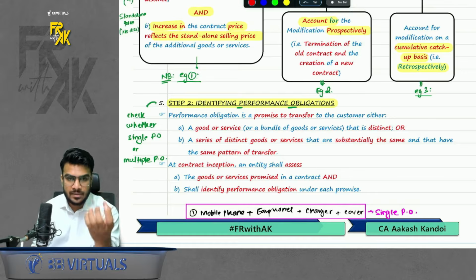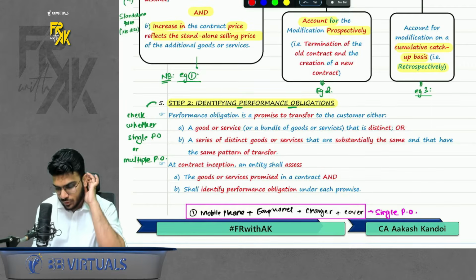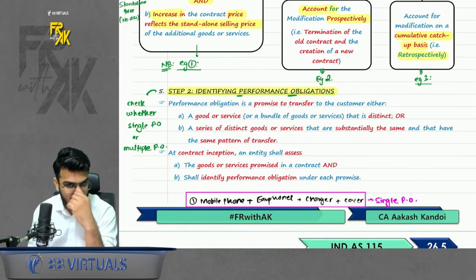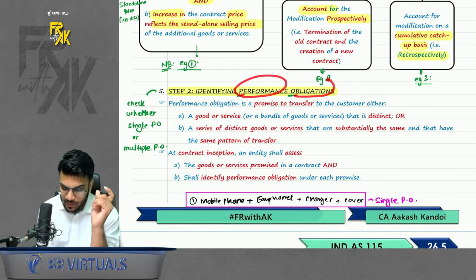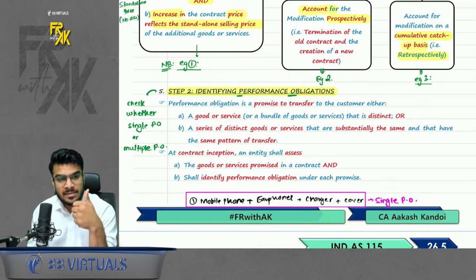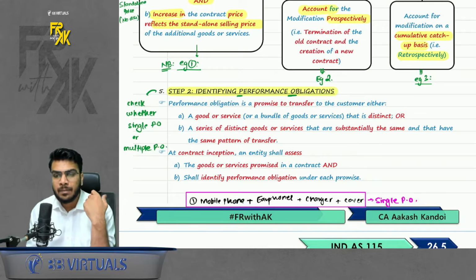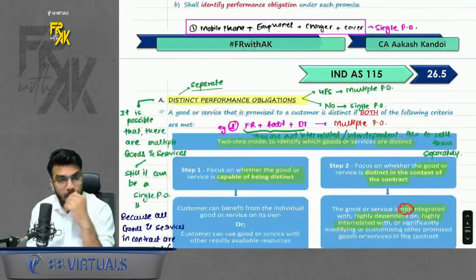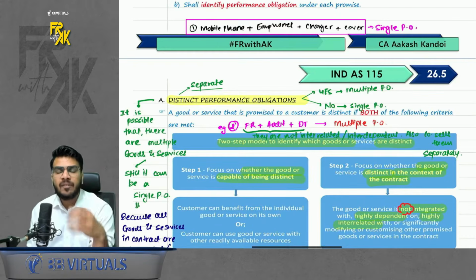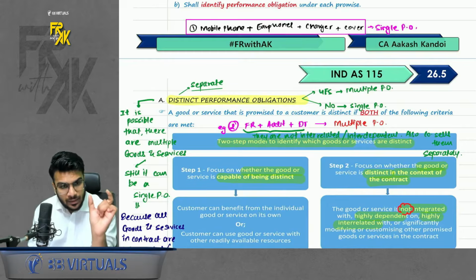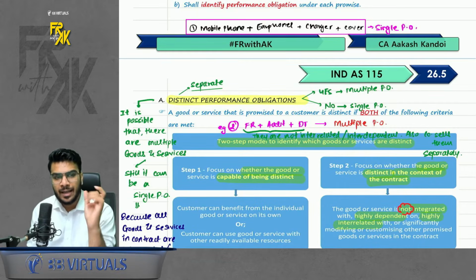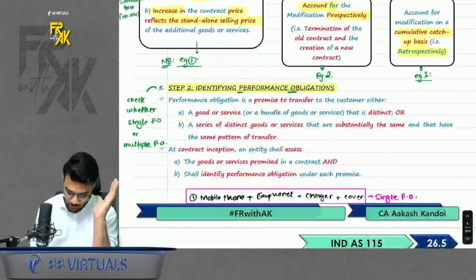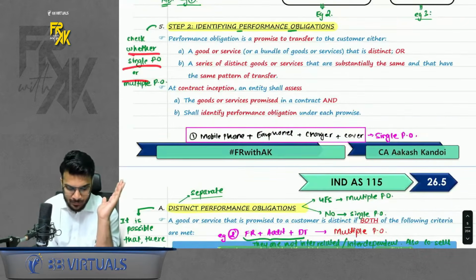So here, what are the obligations being offered? You need to check on a contract to contract basis. And when you are checking the performance obligation, you also need to check whether there is a single performance obligation or multiple performance obligations. Why do I need to check that? Because if there are multiple performance obligations, you need to allocate the revenue amount to all the performance obligations. If it is a single performance obligation, that allocation part is not done. So you need to check whether there is a single PO or multiple PO.